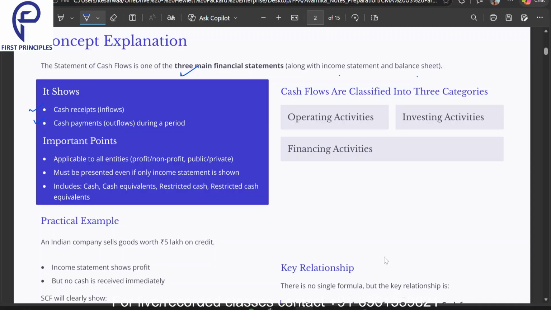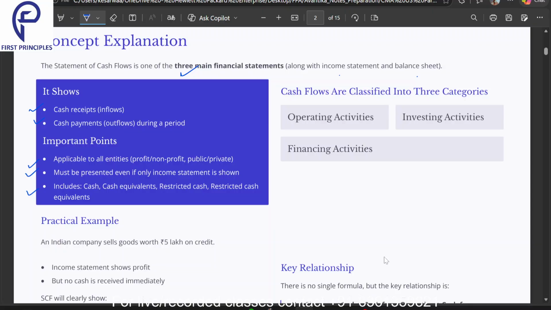Three important points to note are that the statement of cash flows is applicable to all entities, it must be presented even if only the income statement is shown, and it includes cash, cash equivalents, and restricted cash equivalents. These are just some important points to remember. We will easily understand these points once we move ahead with this concept.